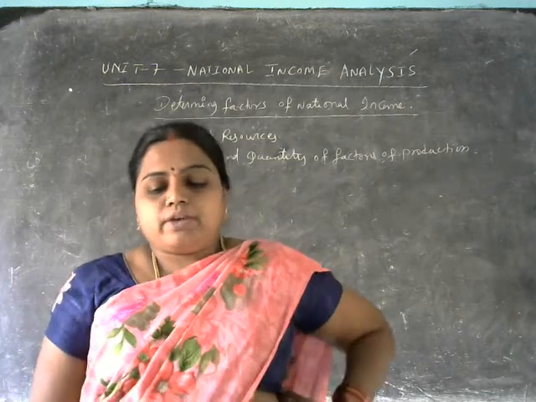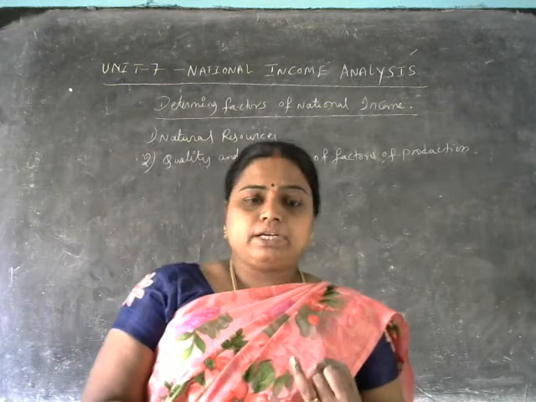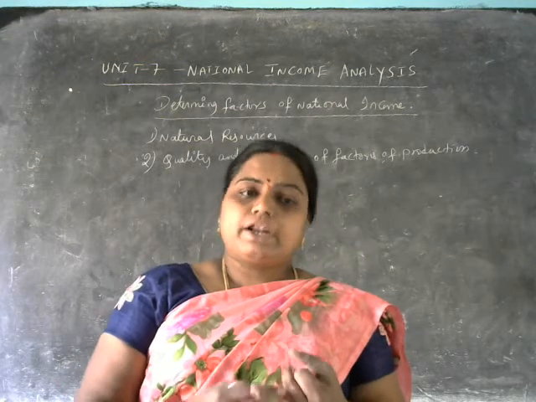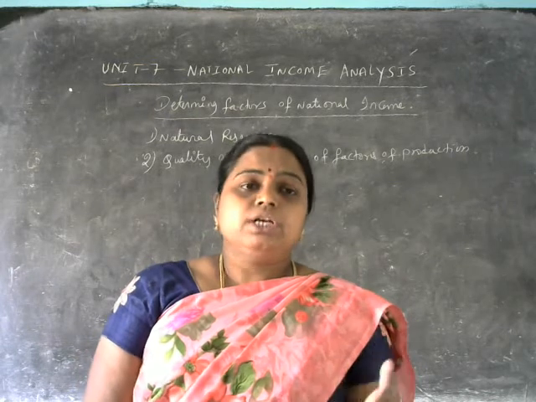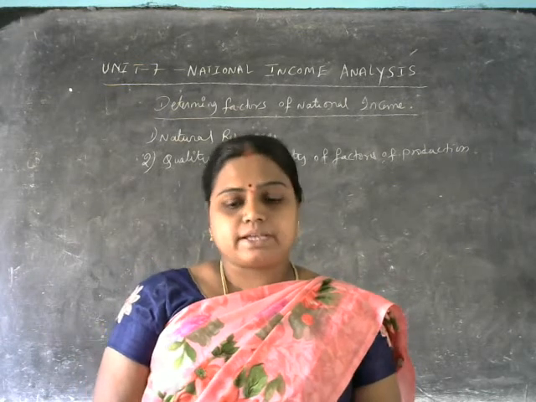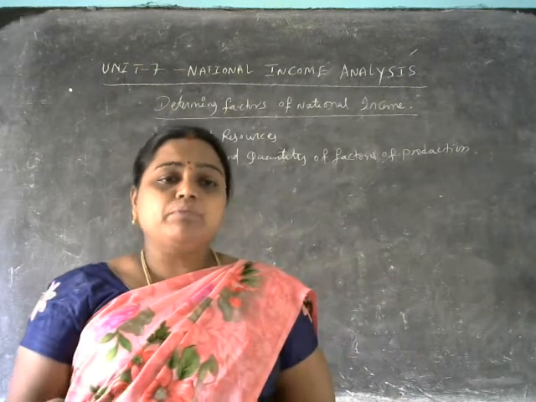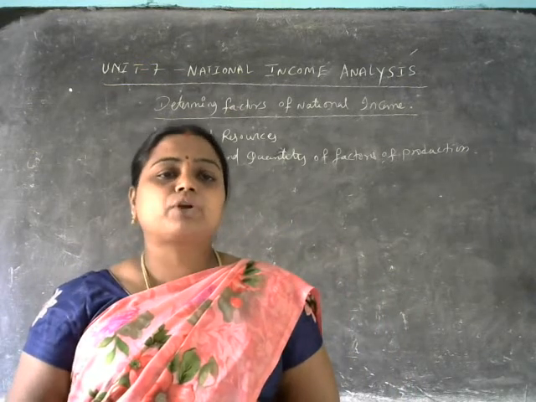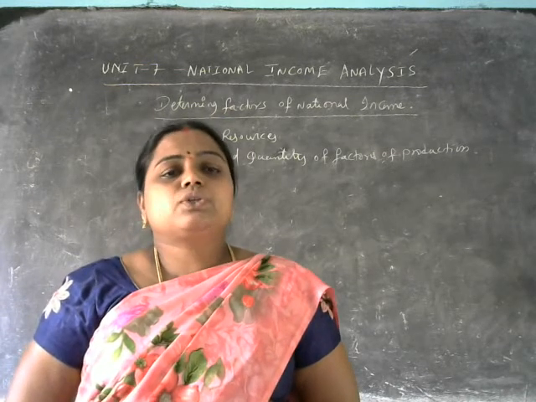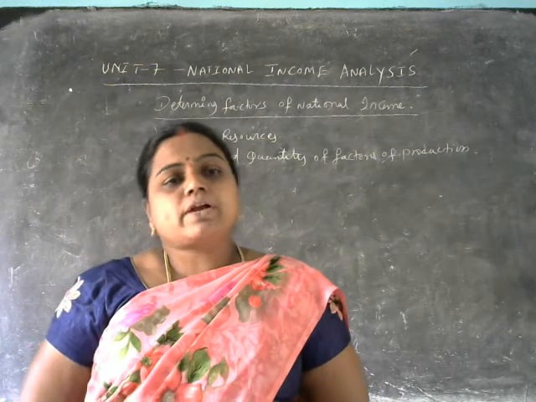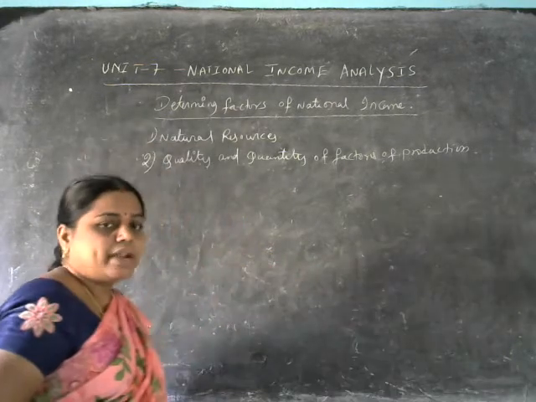These determine the quality and quantity of agricultural production. Better climatic conditions and better rainfall determine the production levels of the agriculture sector. More production means a larger national income, less production means a smaller national income. In that way, the quality and quantity of the factors of production is one of the determinants of the size of the national income.